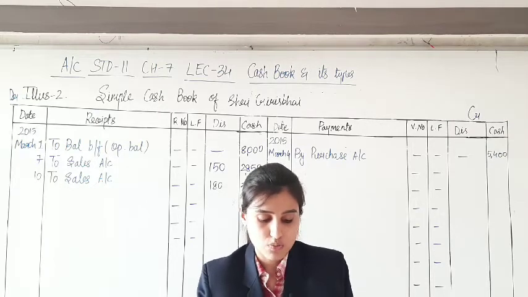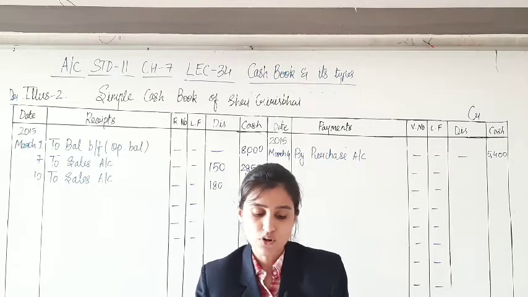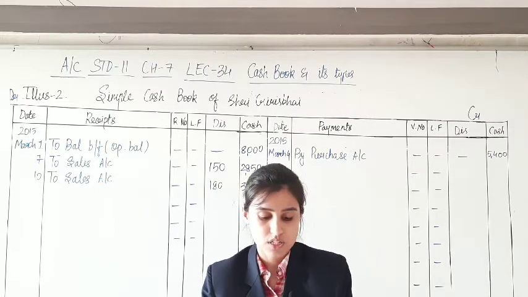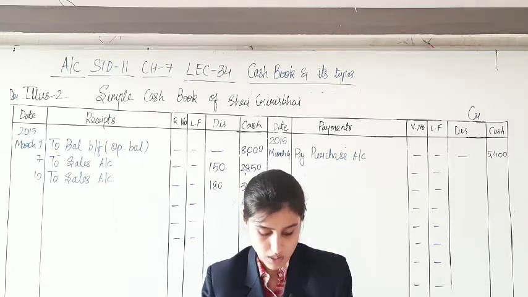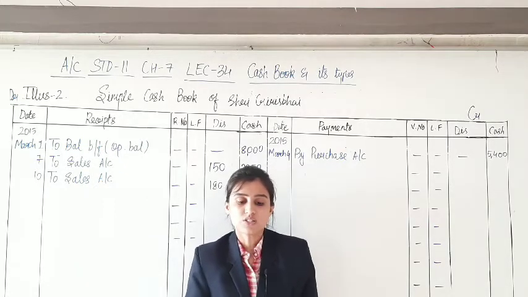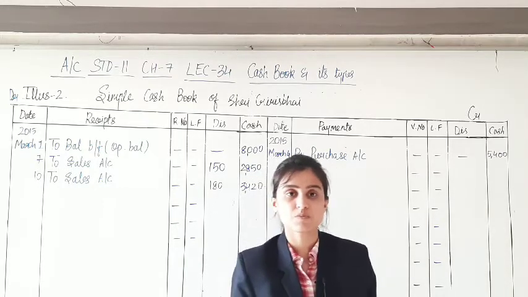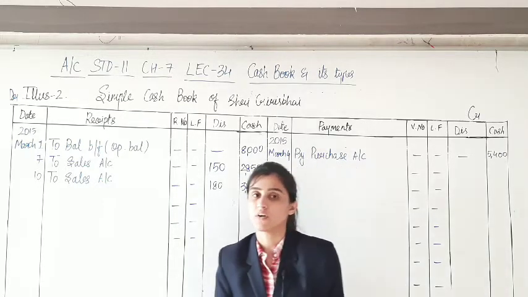The next on 12th of March, furniture of rupees 5000 is purchased from Gopal Furniture Mart. Furniture has been purchased from Gopal Furniture Mart. The payment has been made is not mentioned anywhere in the sum.